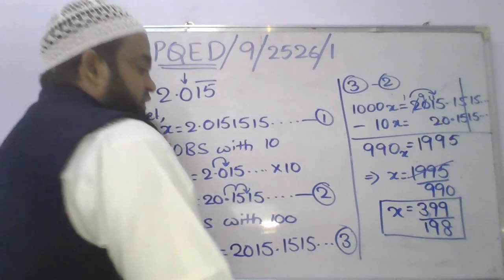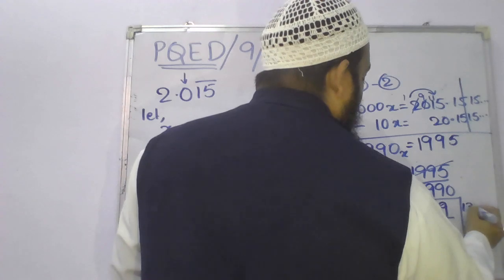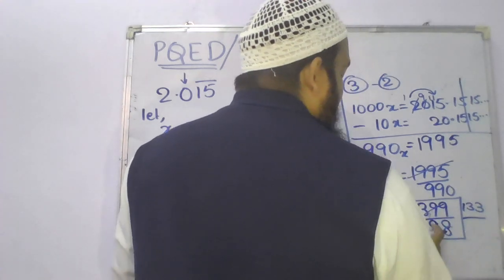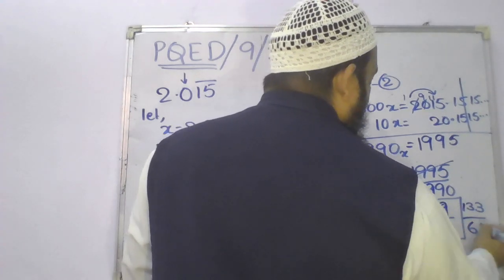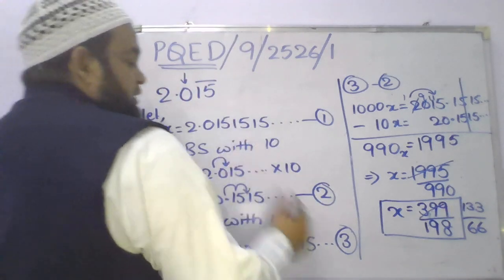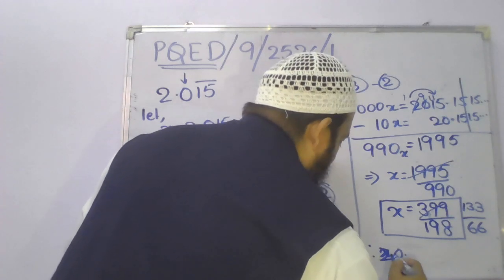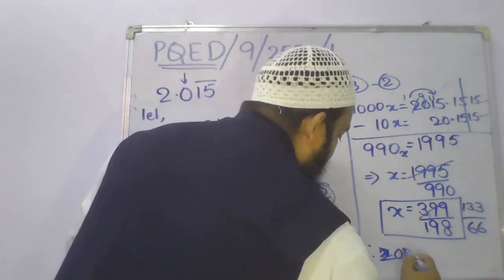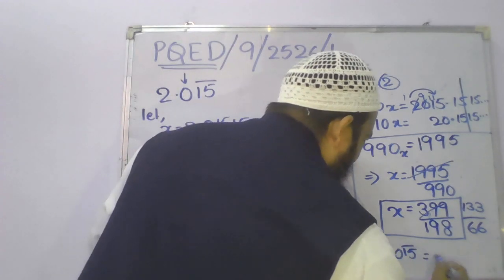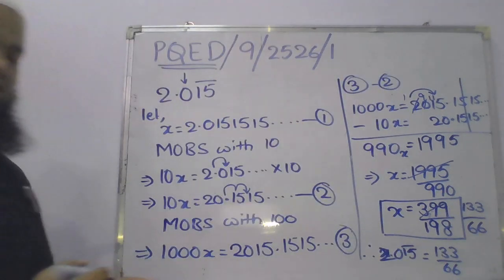It is divisible by 3. Dividing by 3, we get 133 by 66. So therefore 2.015 bar can be written as 133 divided by 66.